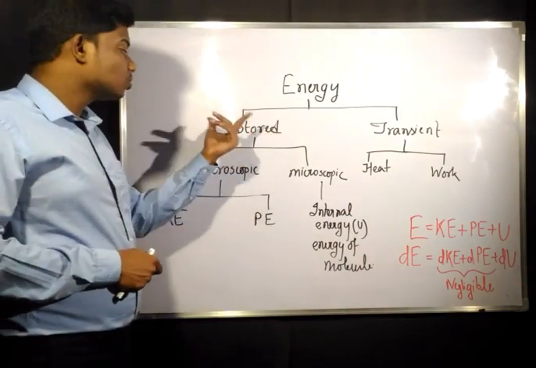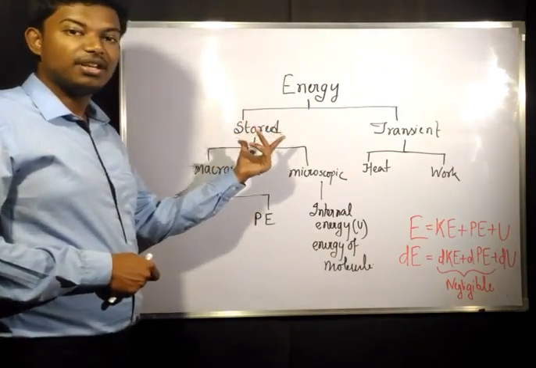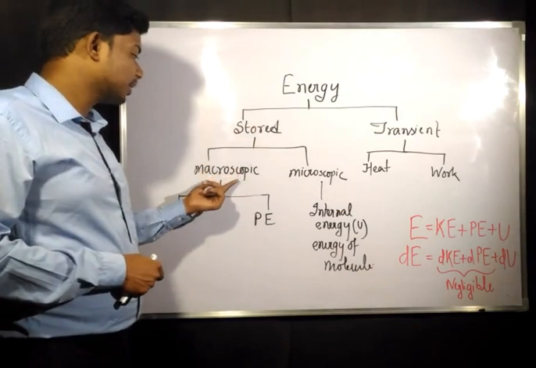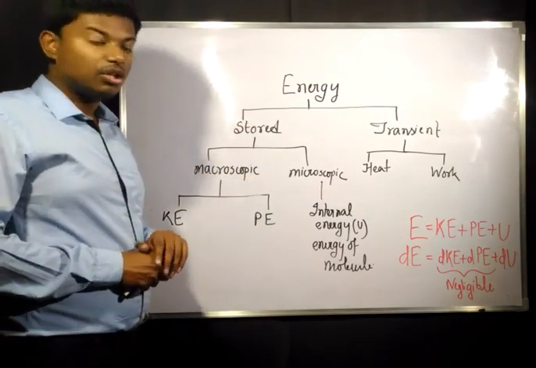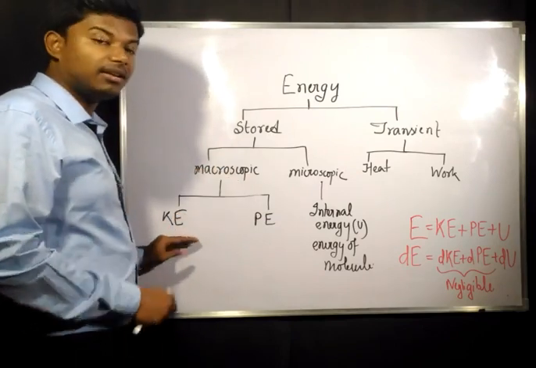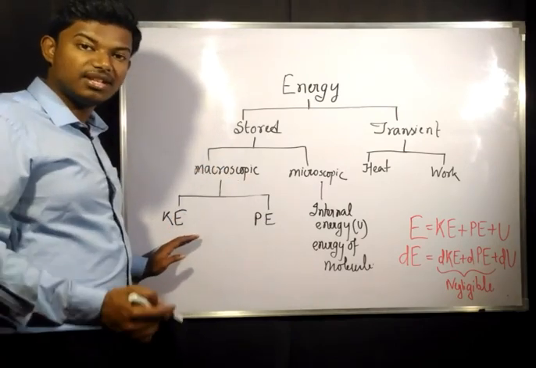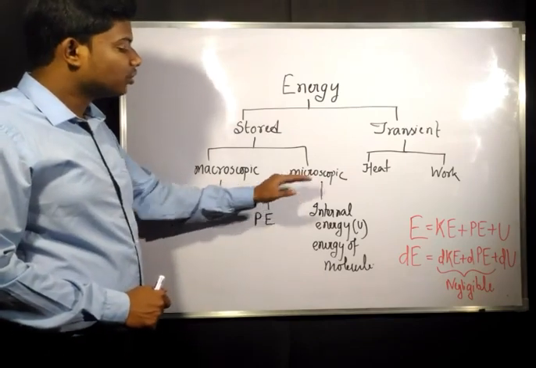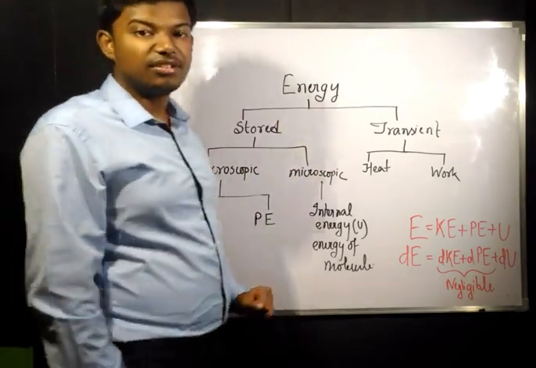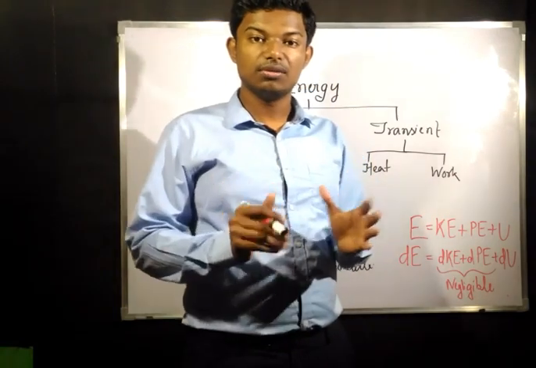Now new is this part. What is the stored energy? Stored energy can be classified into two different categories, that is macroscopic and microscopic. Under macroscopic there are kinetic energy of the system and potential energy of the system, and in microscopic there is internal energy of the system, that is energy of the molecules.